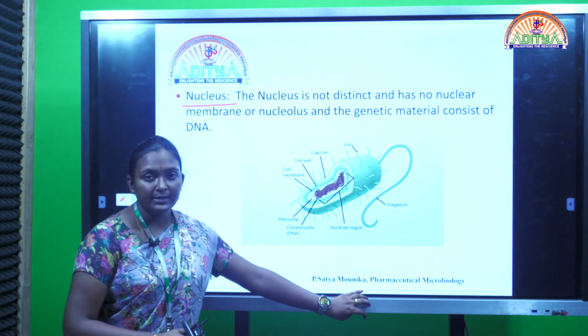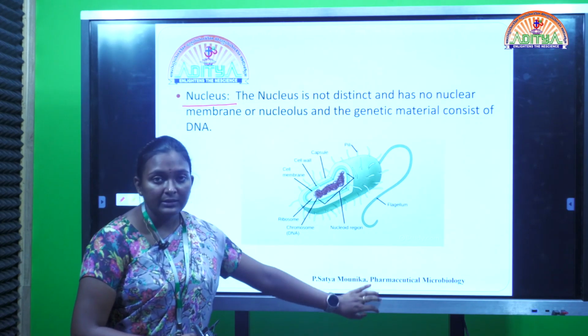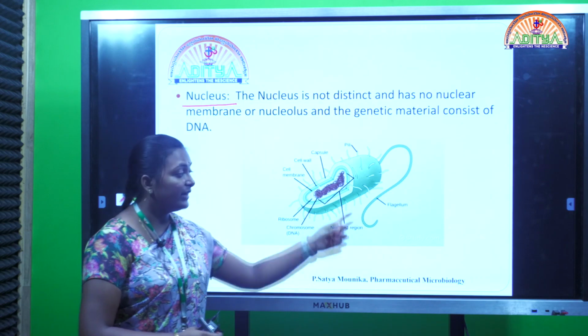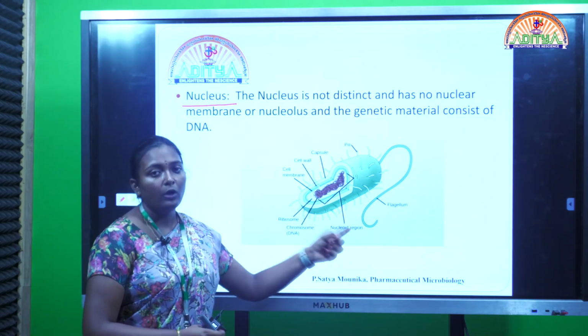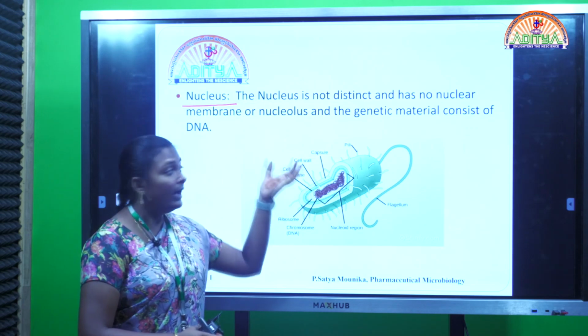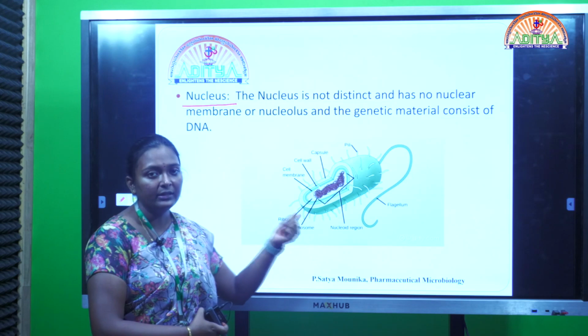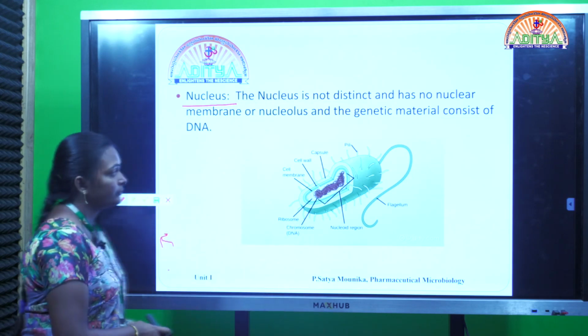As we had already discussed in the previous slides, this nucleus that is present in the bacterial cells, since this is a prokaryotic cell, does not contain any nuclear membrane. It is devoid of nuclear membrane, and hence it is also called nucleoid, which contains the DNA material or the genetic material.